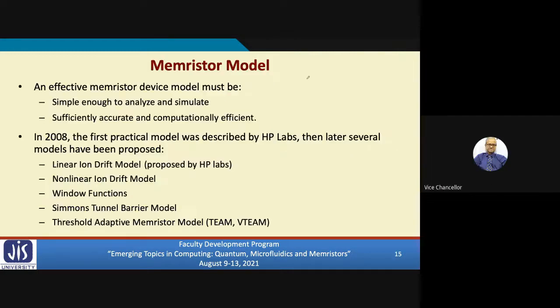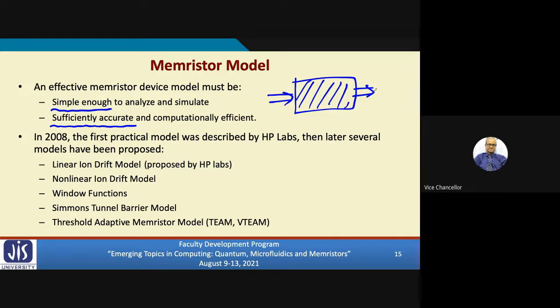Okay, fine. So, the first thing about memristor models is that because they will be used in simulation, they must be simple enough. There should not be too much computation involved, so that simulating a memristor does not become very time consuming. At the same time, the model must be sufficiently accurate. Because ultimately I am designing a circuit consisting of memristors. I am applying some inputs, I expect some outputs. The output should be as close as possible to the actual physical thing, when I use real memristors in a circuit.